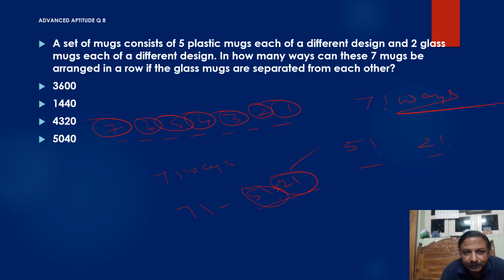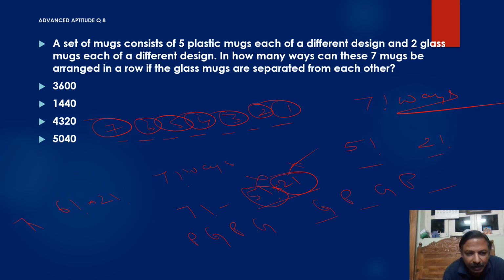If it is plastic mug, the next cannot be glass again. It must be glass, plastic, glass, or glass, plastic, glass, plastic. Because glass mugs must be separated from each other, they cannot come together. So this 5 factorial into 2 factorial is wrong. We can take 6 factorial into 2 factorial.